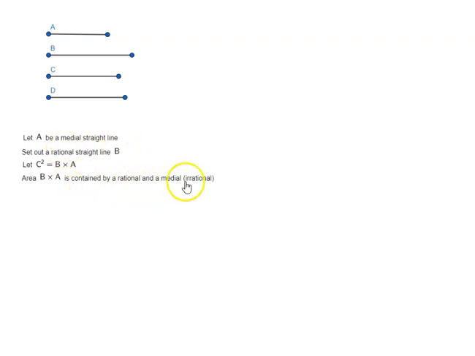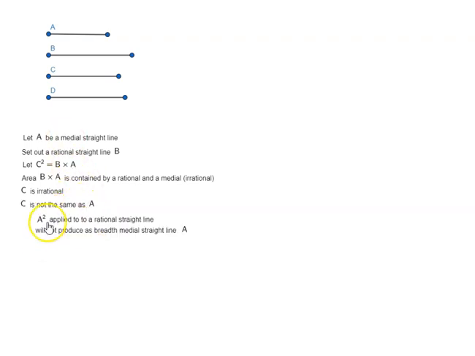So a rational and a medial, or in other words, irrational, the rectangle contained by these two would be irrational. That means C is irrational, and C is not the same as A, because the square on A applied to a rational straight line will not produce as breadth the medial straight line A. So we have found one irrational straight line, C.